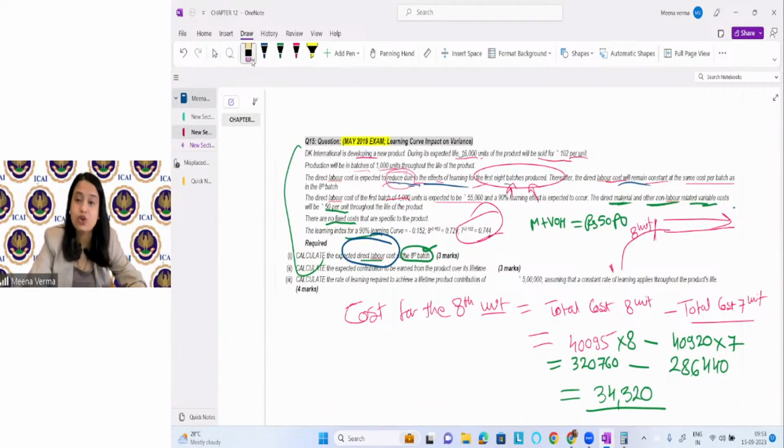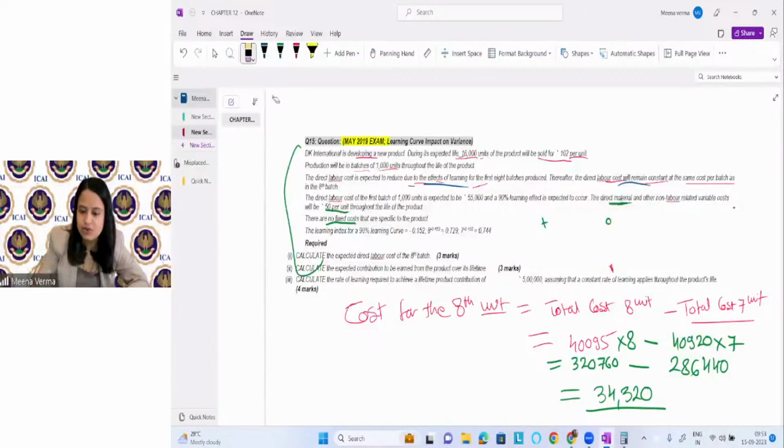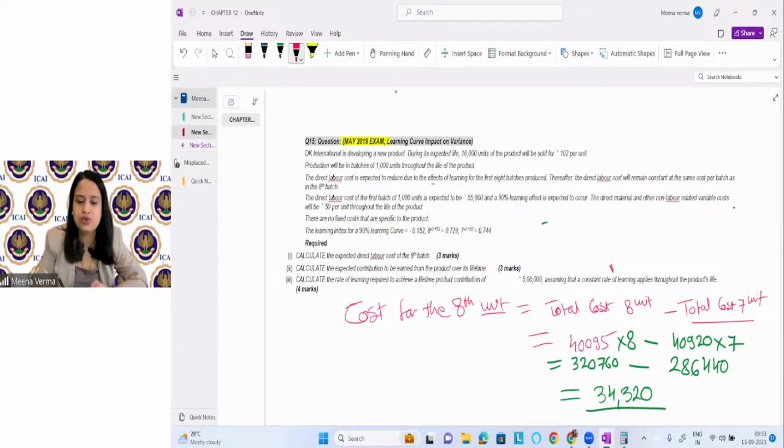Now in the question they're asking you over the lifetime. What is the cost? What is the contribution? So over the lifetime, first find the total sale. Then find the total cost, right? Then you can find the contribution also, right? Okay. So if you see the question, let's solve the second portion of the question. How many total units are they selling? 16,000 units they are selling. Acha, learning curve kahan tak applicable hai? You can see up to the 8th batch, the learning curve is applicable.